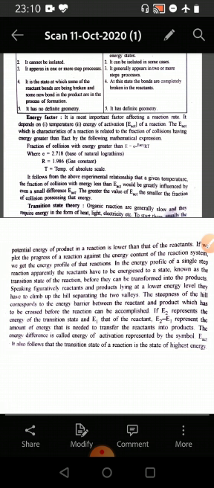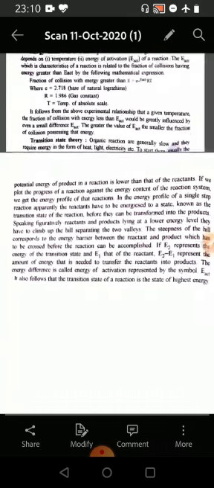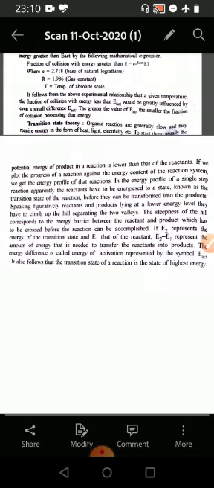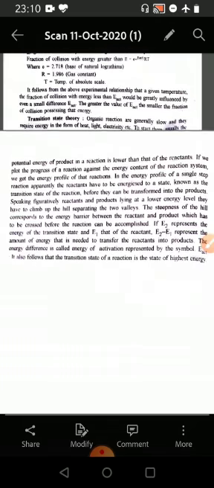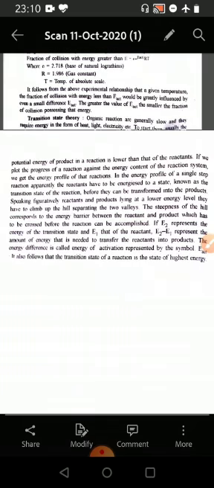If we consider the transition state theory, then organic reactions are generally slow and they require energy in the form of heat, light, electricity, etc. to start them. Usually the potential energy of the product in a reaction is lower than that of the reactants. If a plot of the progress of a reaction against the energy content of the reaction system is drawn, we get the energy profile of that reaction.